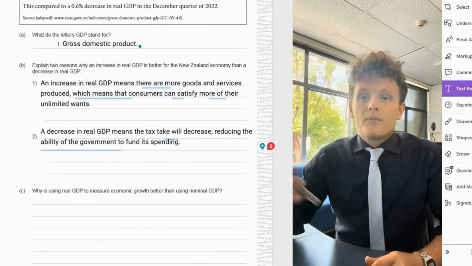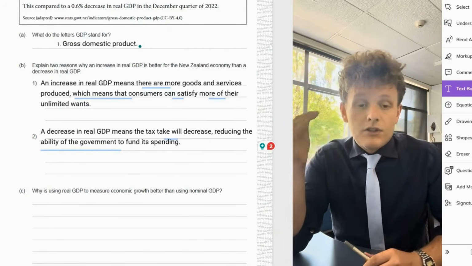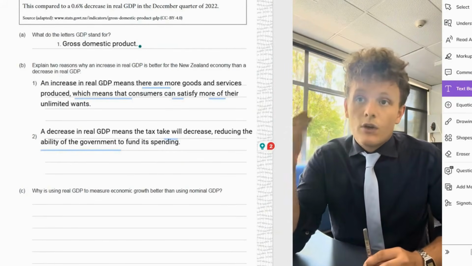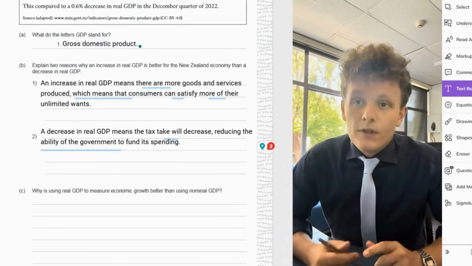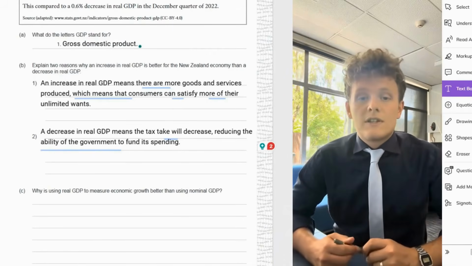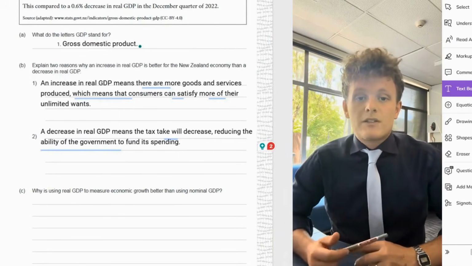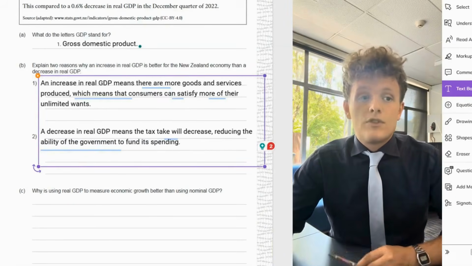And then B, or 2, I could say a disadvantage of a decrease in real GDP, and I could say, oh, if it's a decrease, we're going to have less goods, but that's not ideal. I'm going to show something different. So I'm going to say a decrease in real GDP means that there will be less tax, reducing the ability of the government to fund its spending. So we might end up with some reduced healthcare services or reduced education if we've got reduced GDP.